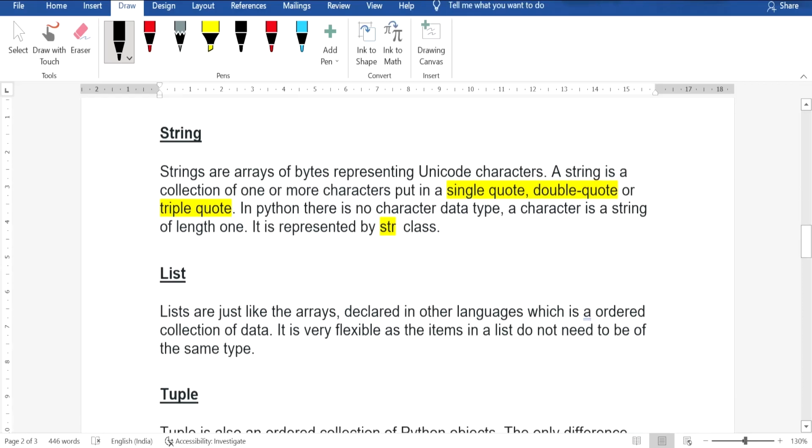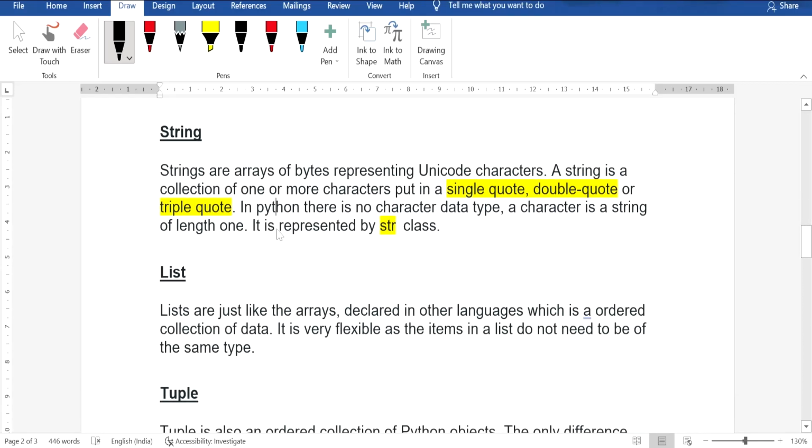Let's see each one by one. Strings. A string is a collection of one or more characters enclosed in single quotes, double quotes, or triple quotes. We can declare a string in multiple ways.